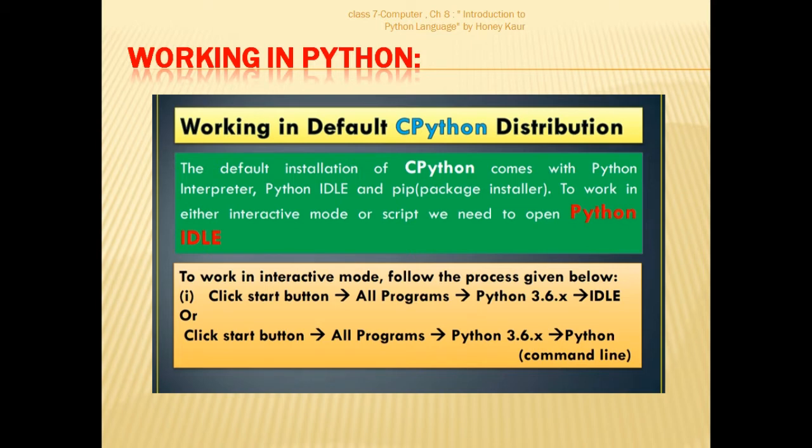When we have to work in Python, we start with the CPython distribution, which has an interactive development learning environment, meaning an environment which is very interactive, user friendly and easy to learn. After installation it can be opened by clicking on the start button, all programs and the Python version that we have installed. Earlier we used to have 3.6, but now we have 3.7.2 and the latest version is 3.8.